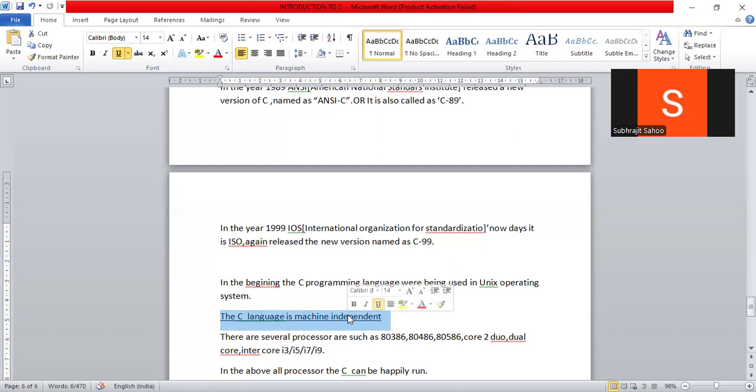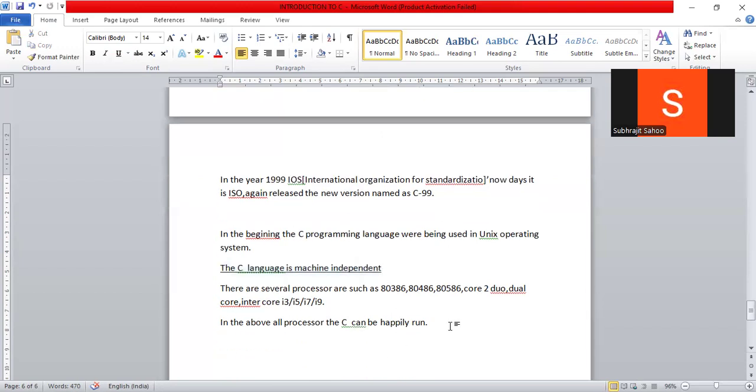But some languages in the earlier days could run only on a specific processor, only on specific machines.